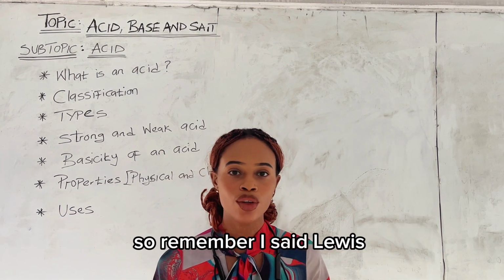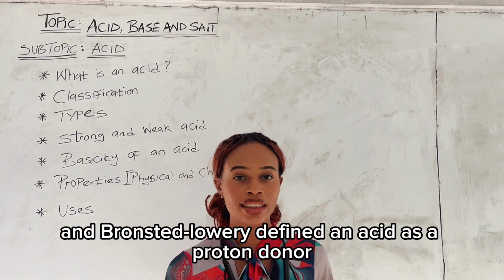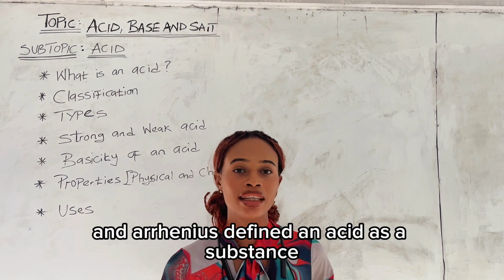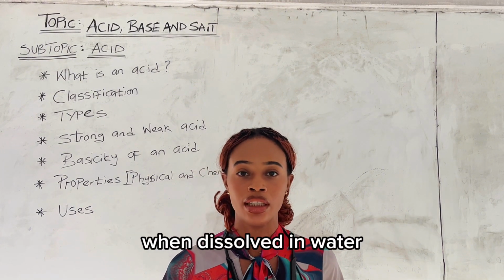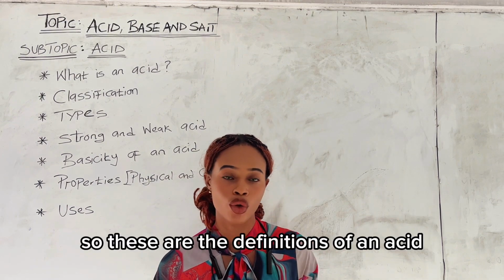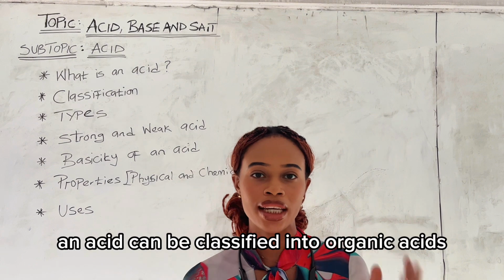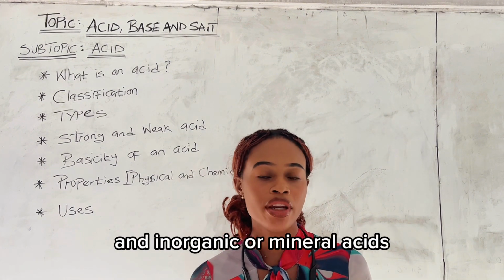So remember I said Lewis defined an acid as an electron pair acceptor, and Bronsted-Lowry defined an acid as a proton donor, and Arrhenius defined an acid as a substance that produces hydrogen ions when dissolved in water. So these are the definitions of an acid. Now we have classifications of acid. An acid can be classified into organic acids and inorganic or mineral acids.